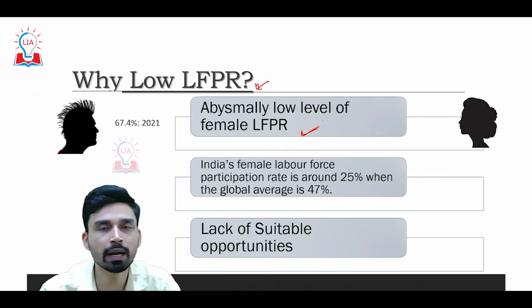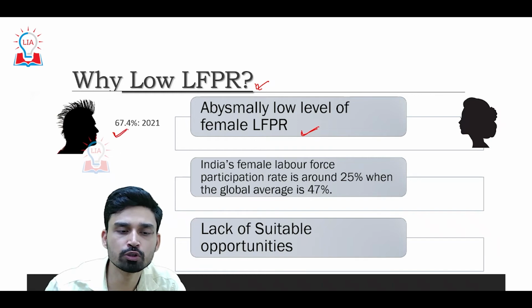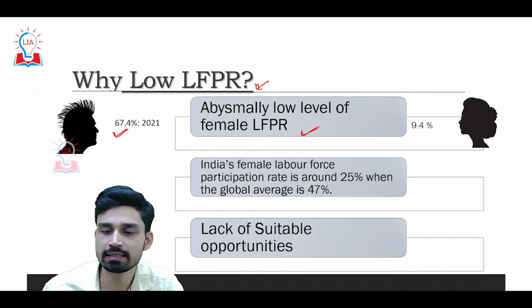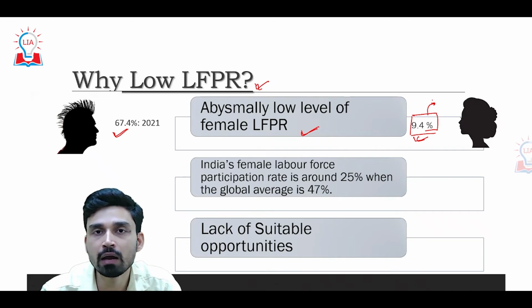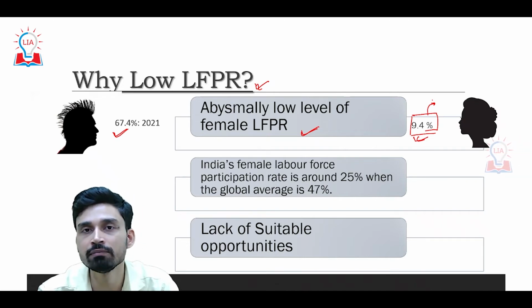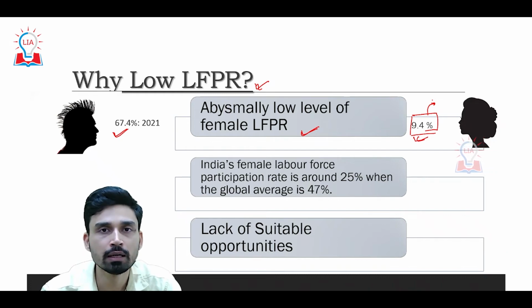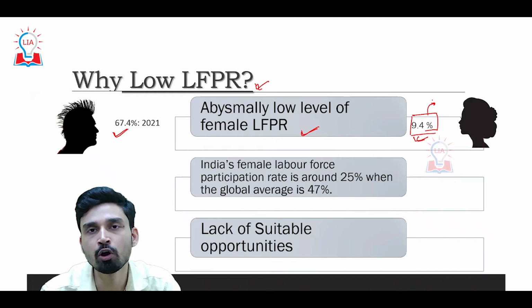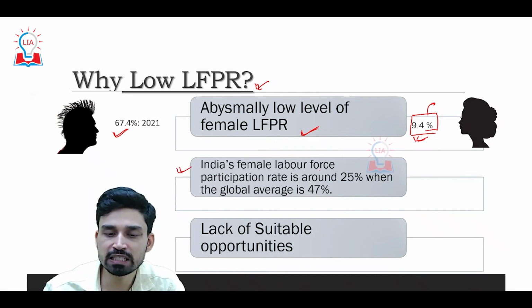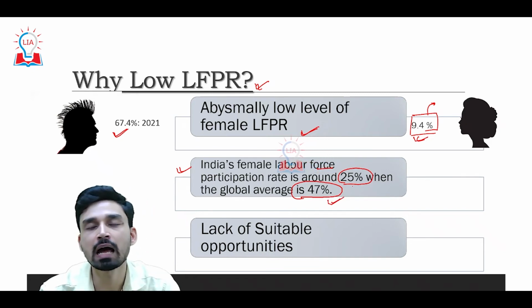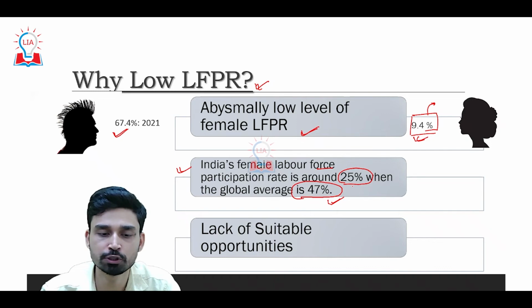For example, male participation in India stands at about 67.4% in the job market, while at the same time female participation is just 9.4%. That is an abysmally low figure. This figure tells us that out of 10 women in India, only 1 woman is either employed or actively looking for a job. 9 women are neither employed nor actively seeking any job in the market. We can also understand this from the second point, that India's female labor force participation rate is just around 25% when the global average is 47%. So again, it is half of the global average as far as the female labor force participation rate is concerned.